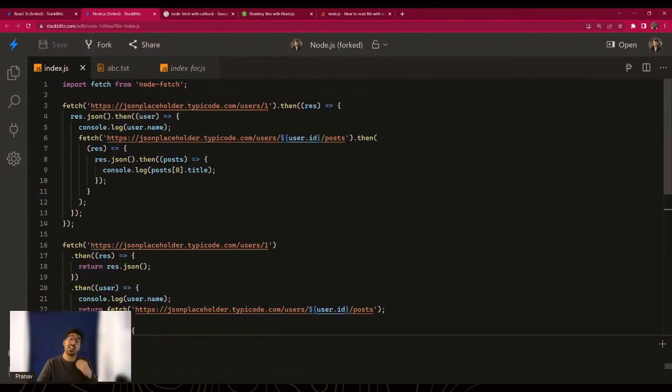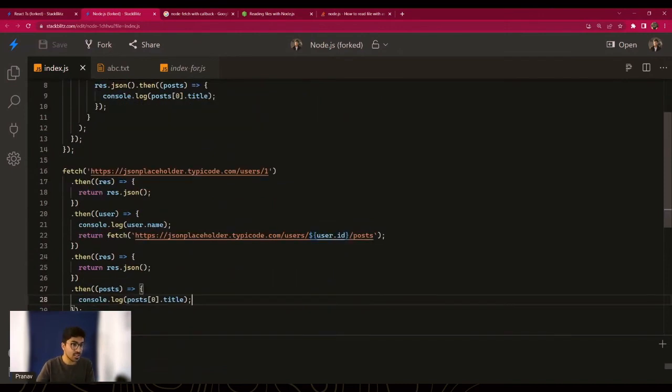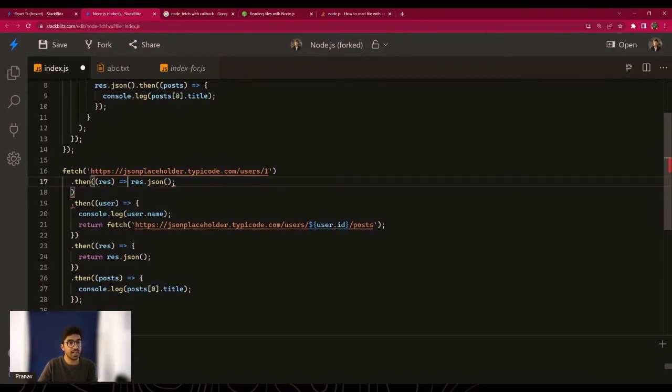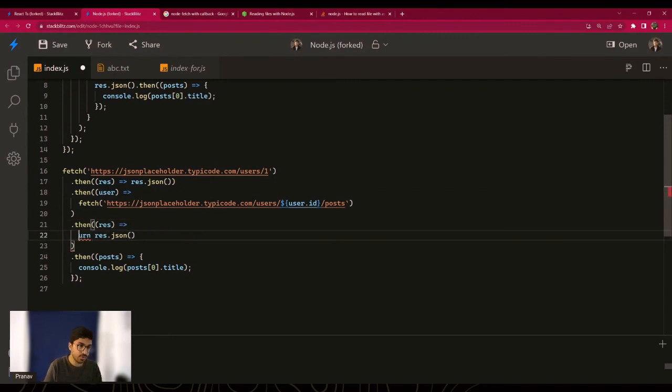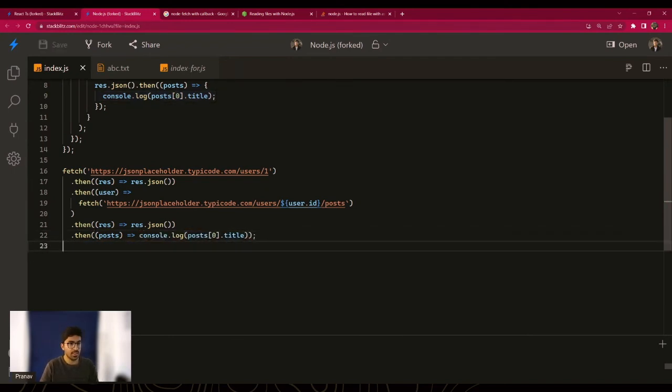We have a lot less nesting now, but we could take it a step further and even remove these because all of these are single line code. So we don't really need the brackets, right? I can simply remove all of that if I don't need to print the user, right? I can take that away, take away this, take away that. There you go. Obviously becoming much cleaner. I'm starting to like it already. And again, I can remove these, I can remove this, I can remove the return statement. Finally, once I have the posts, I can do a console log, and that's it.